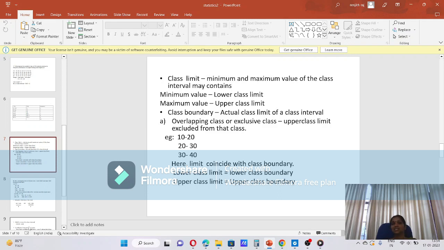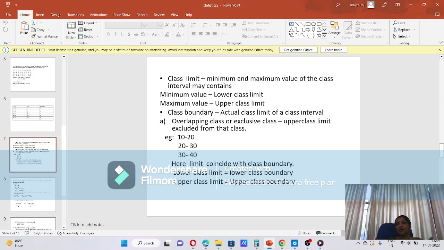This type of class is known as exclusive class. In 10 to 20 we exclude the value 20 and include it in the second class only. We take only values below 20 in the first group; the upper limit is excluded.